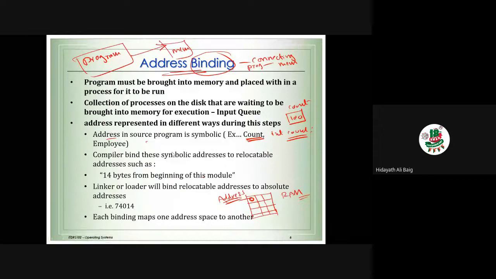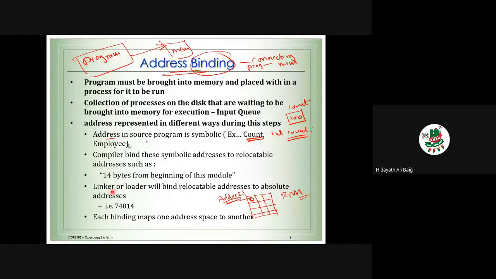Now what they are telling here is that we are putting the program into the memory. When we do that, we need to know where this program is in the memory, meaning in which address. So that is the example here. It will take the program, and whatever memory is required, it will place that memory for that particular program.